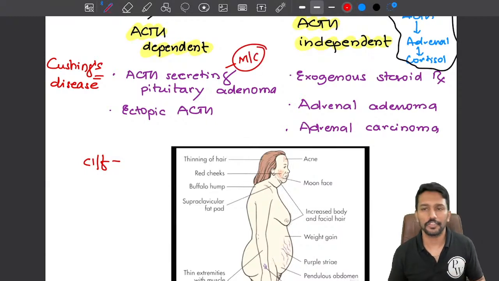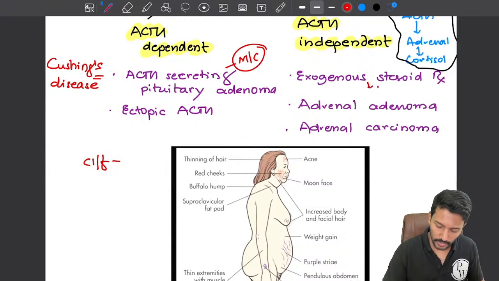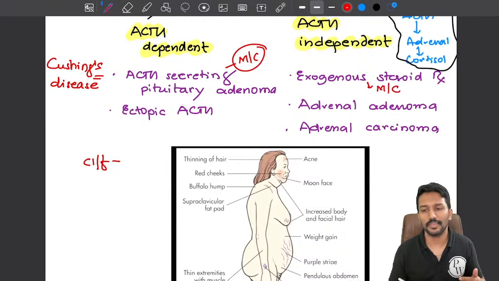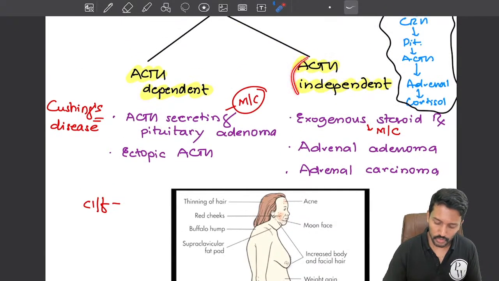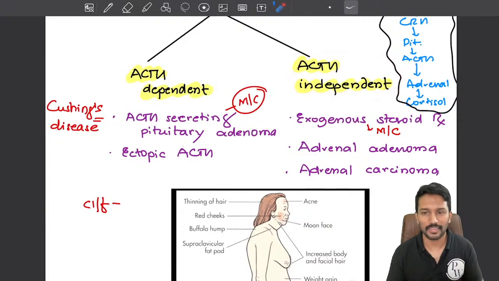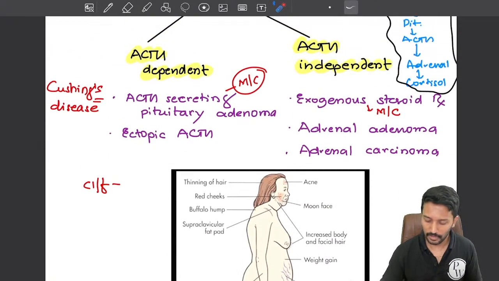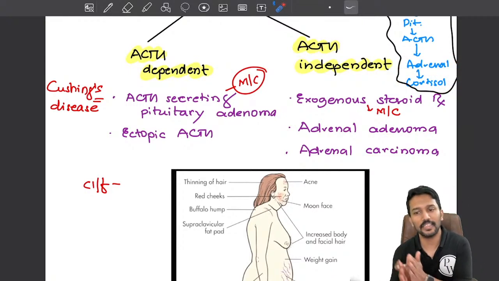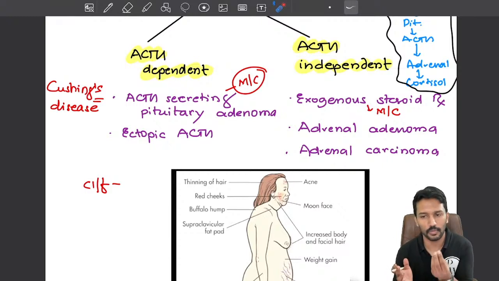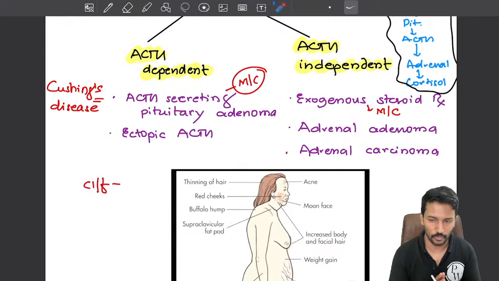Now coming to the ACTH independent, the most common cause of ACTH independent Cushing syndrome is exogenous administration of steroids, or an iatrogenic cause. Like when we prescribe steroids for nephrotic syndrome, even when not indicated, that can lead to Cushing syndrome. Other than that, if the adrenal gland has a benign or cancerous tumor, that can also produce excess cortisol. These are all ACTH independent. The tumor does not require ACTH, it will keep producing cortisol.